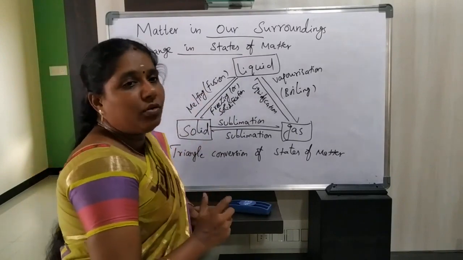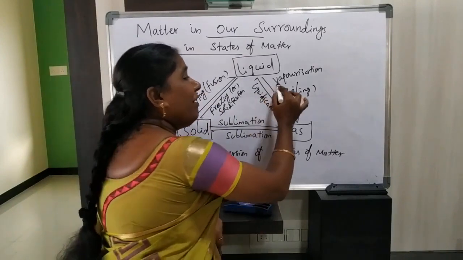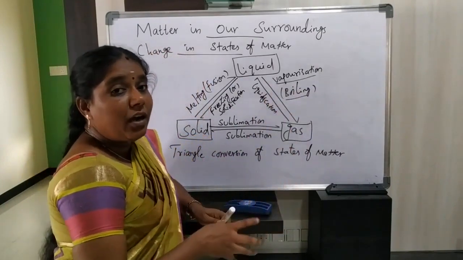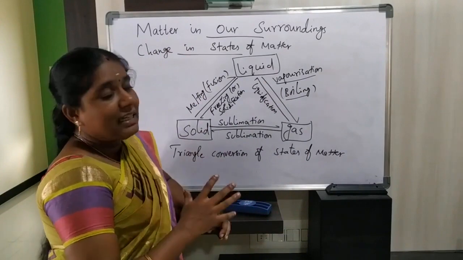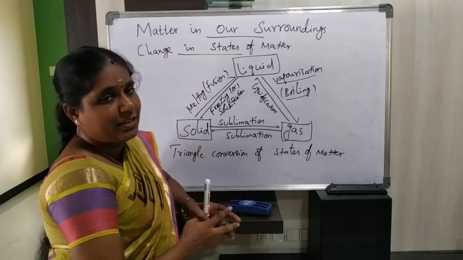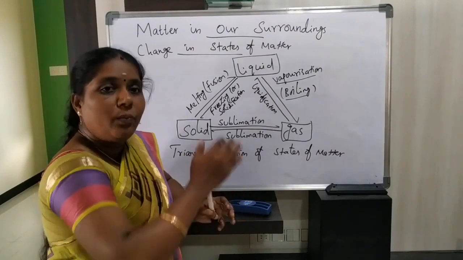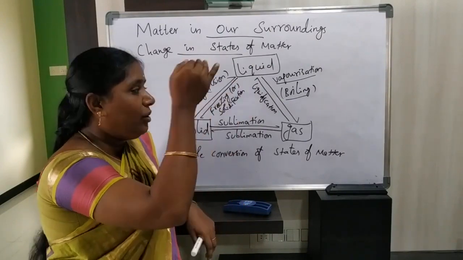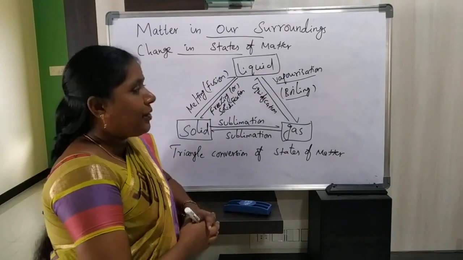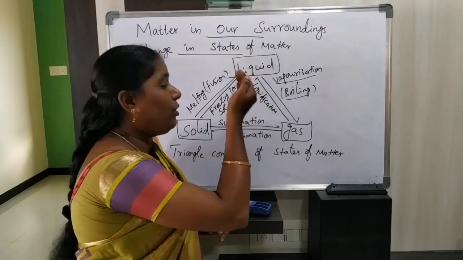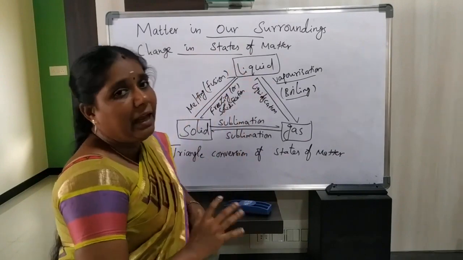You have to know that vaporization and boiling are not the same phenomenon. They are different processes. Vaporization is the conversion of liquid into gas by heating, and boiling is also the conversion of liquid into gas by heating.